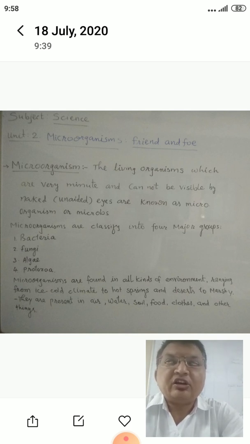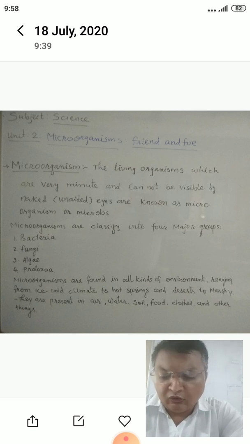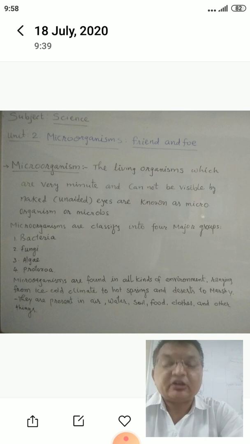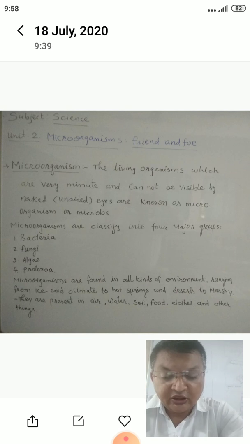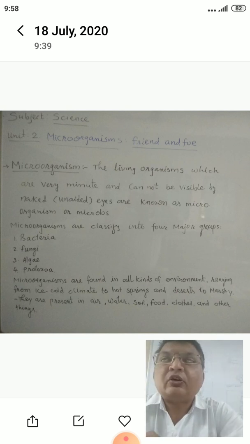Whether the area is desert or forest, microorganisms are there. In the same way, water is there, food is there, clothes are there, air is there, microorganisms are found.